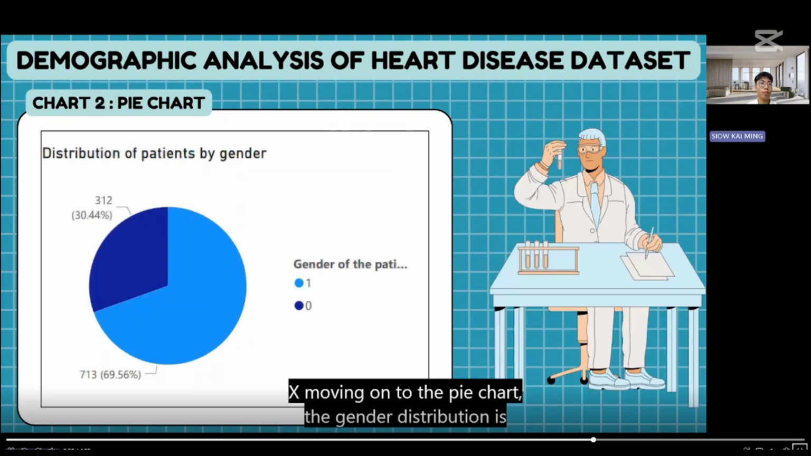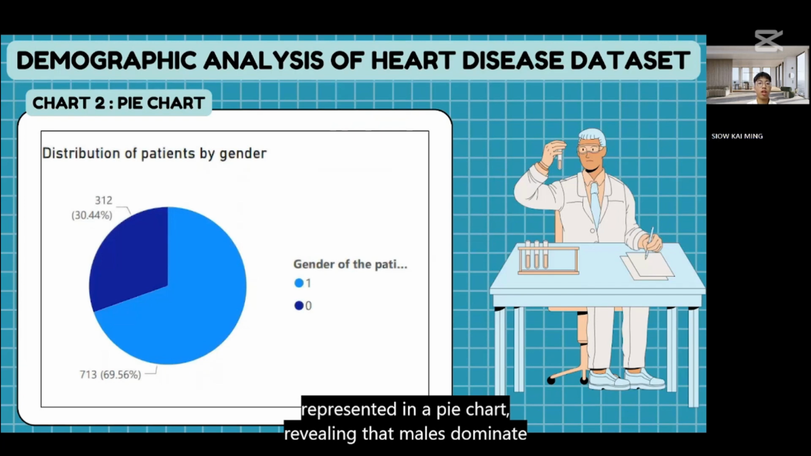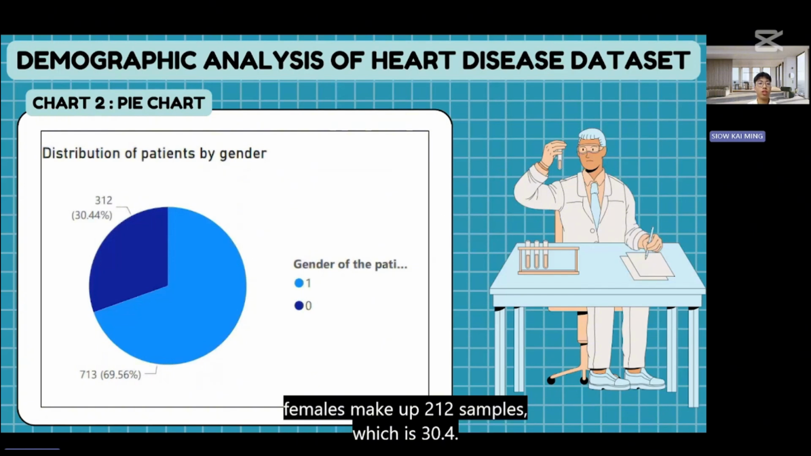Next, moving on to the pie chart. The gender distribution is represented in the pie chart, revealing that males dominate the dataset, comprising 713 samples, which is 69.56%, while females make up 312 samples, which is 30.44%. This imbalance reflects broader trends in cardiovascular studies, where men are more often affected by heart disease.